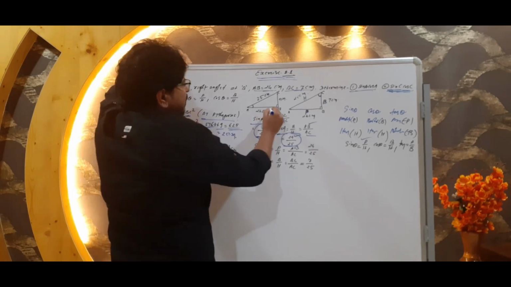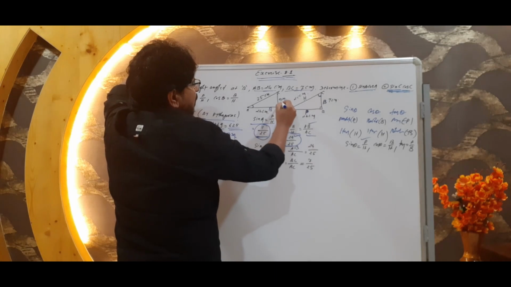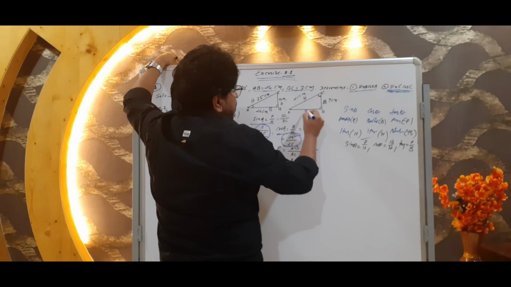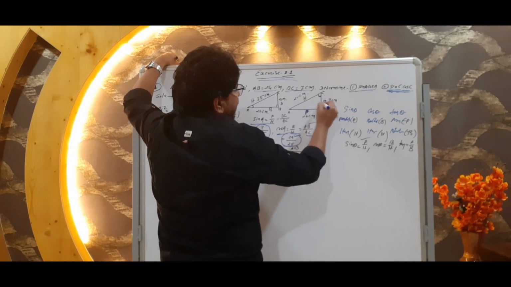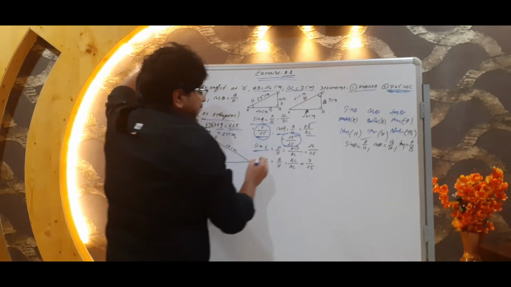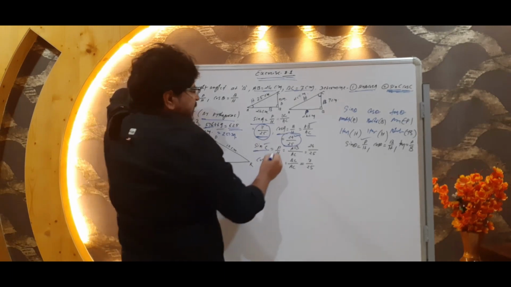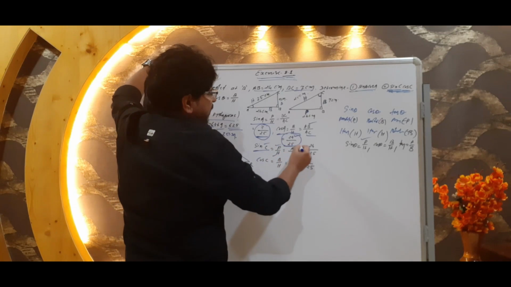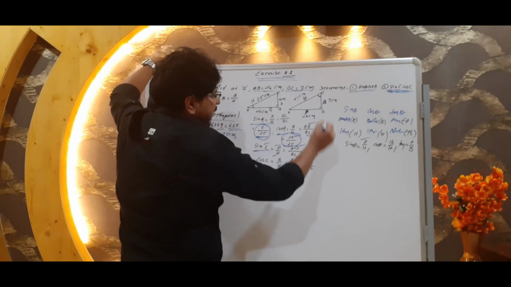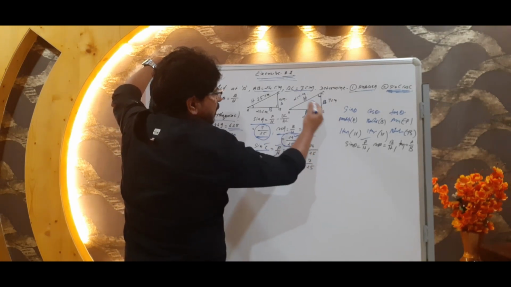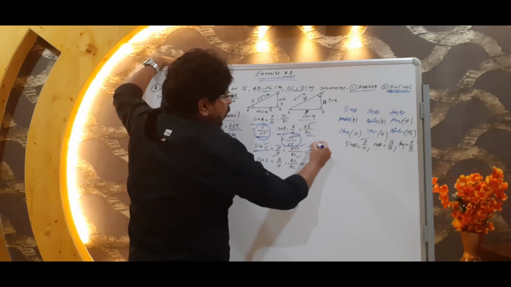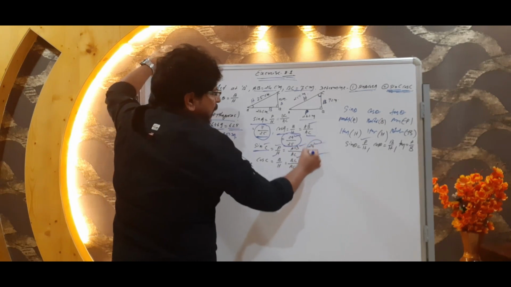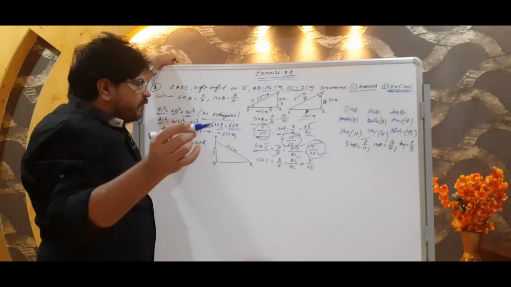Previously, this was the base, this was the perpendicular, and this was the hypotenuse. And here this is perpendicular, this is base, and this is hypotenuse. In that case, what would be the value of sin C? Perpendicular per hypotenuse. Perpendicular is AB, hypotenuse is AC. Perpendicular AB's value is 24 and hypotenuse is 25. So what we got for sin C? 24 upon 25.